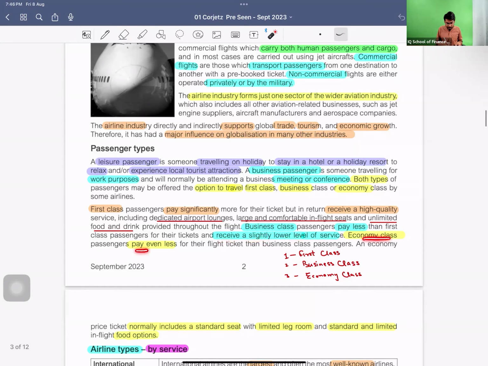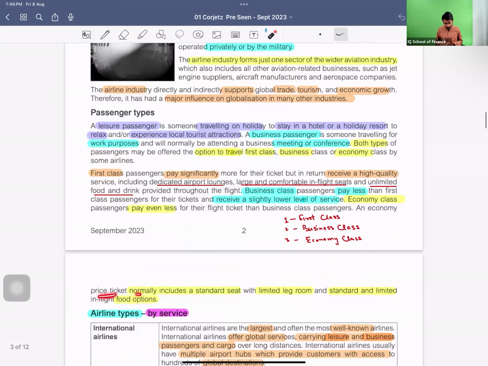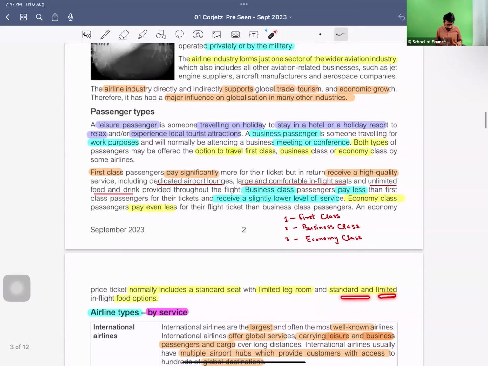The business class passengers pay less than the first class passengers and receive a slightly lower level of services. Economy class passengers pay even less, and an economy ticket normally includes a standard seat, the normal one we usually travel through, with limited legroom. Obviously there is no extra space for your legs so you can open them wide and relax. No, this is not available in the standard class option. Standard and limited in-flight food options are sometimes paid and sometimes included within the ticket price, but they are at a very standard level, not that lavish like first class.